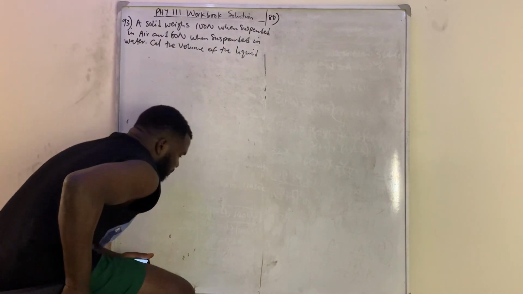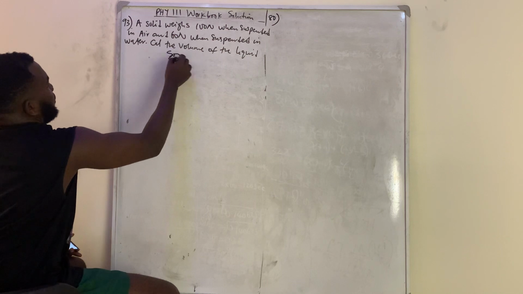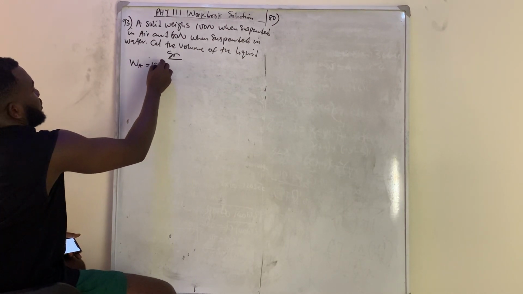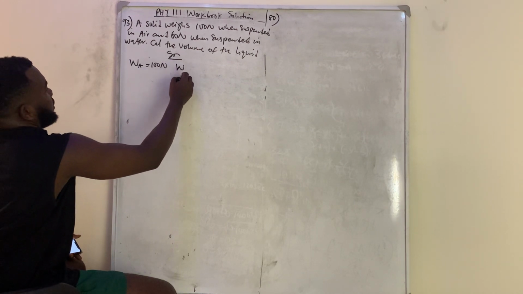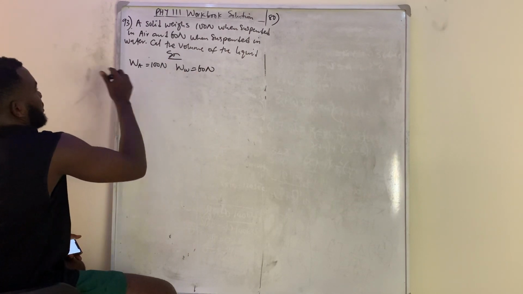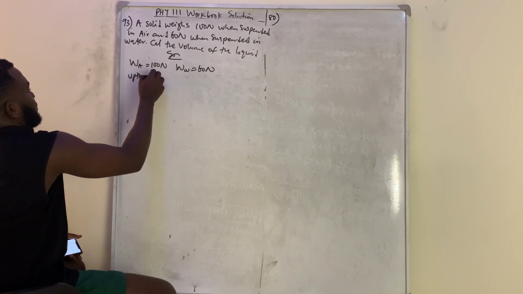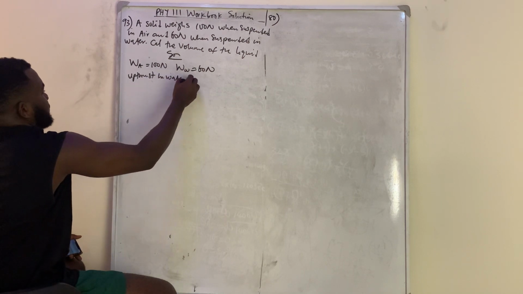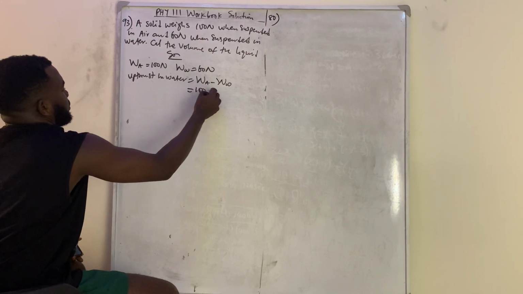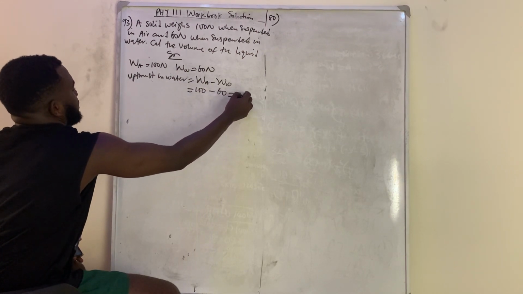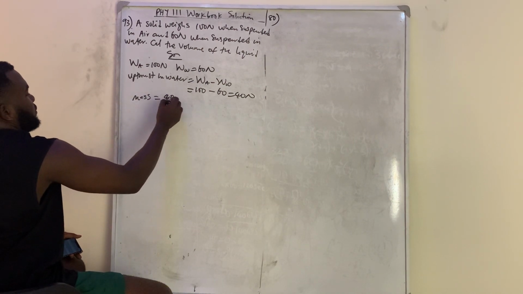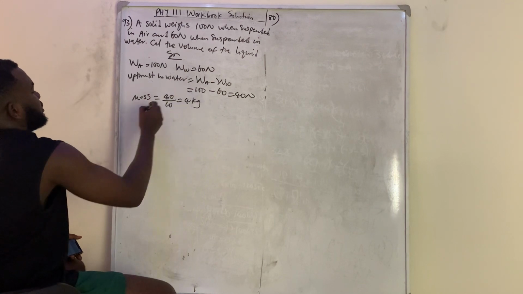Okay, so this is very simple. Solution: we have that the weight in air is equal to 100 Newton. Then the weight in water is equal to 60 Newton. Then upthrust in that water is equal to what? The weight in air minus the weight in water, which is 100 minus 60, which is 40 Newton. So then the mass will now be 40 divided by 10, which is equal to 4 kg.